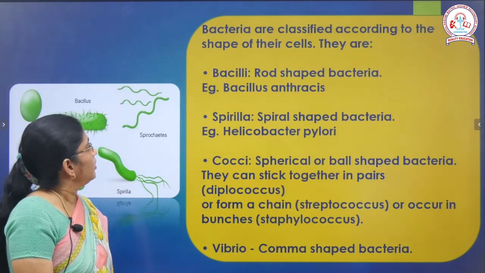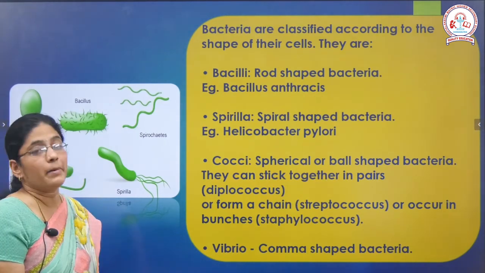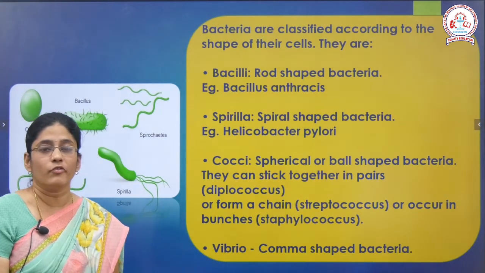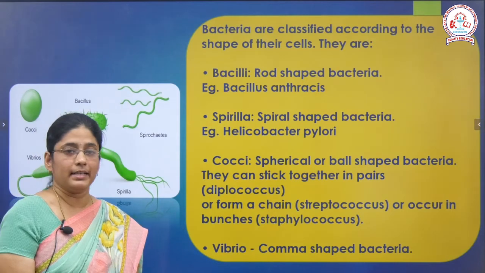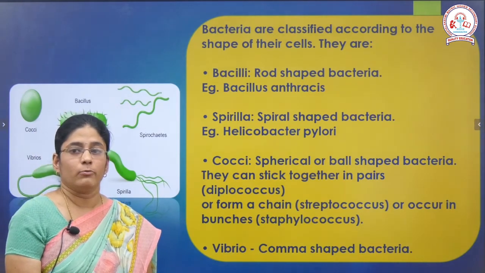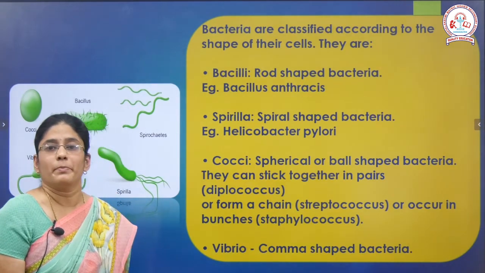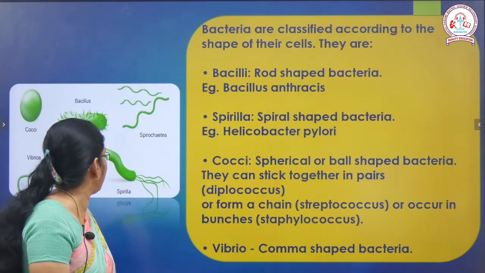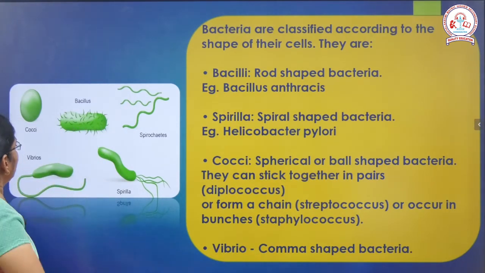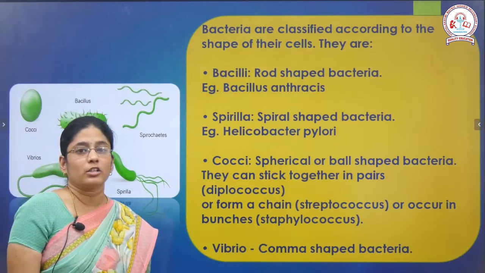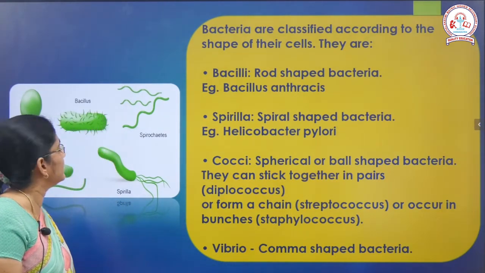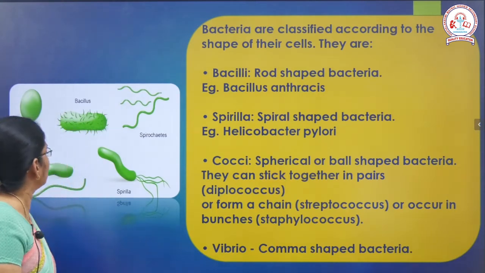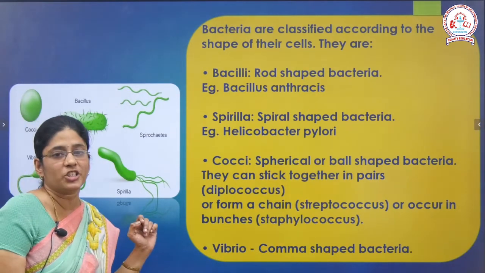Based on the shape, bacteria can be classified into 4 types. First one is bacilli, second one is spirillum, third one is cocci, and the last one is vibrio. Bacilli is a rod shaped bacterium. Here you can see the shape of the bacteria. This is bacillus and it is rod shaped. Example for this bacteria is Bacillus anthracis, and the second one is spirillum. It is a spiral shaped bacteria.